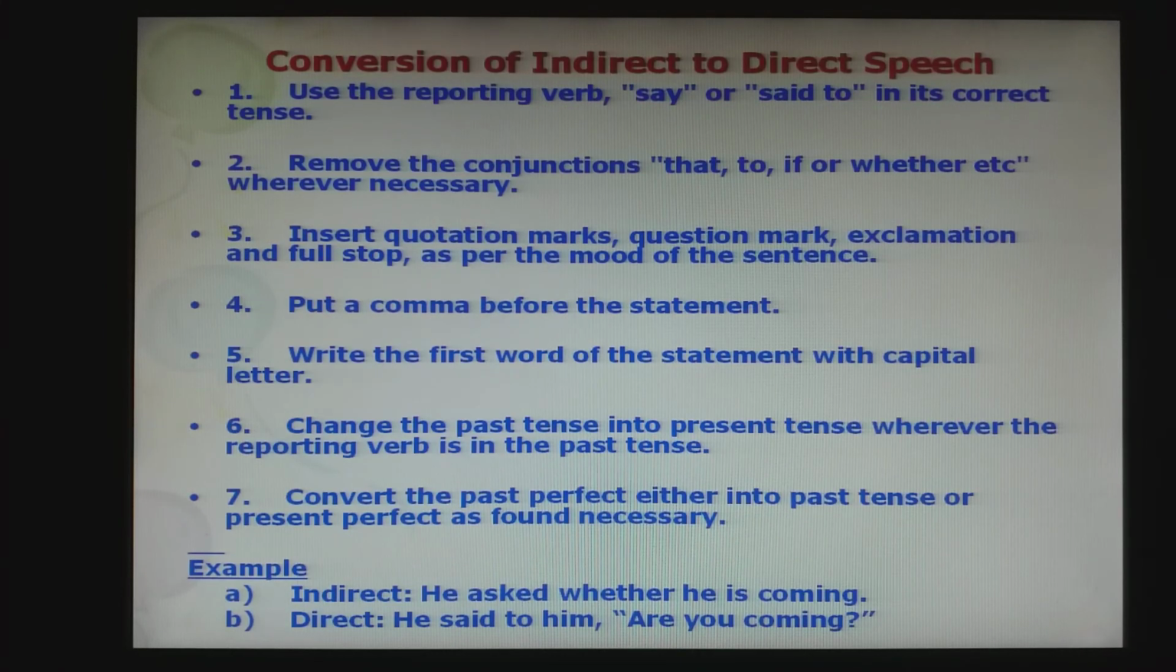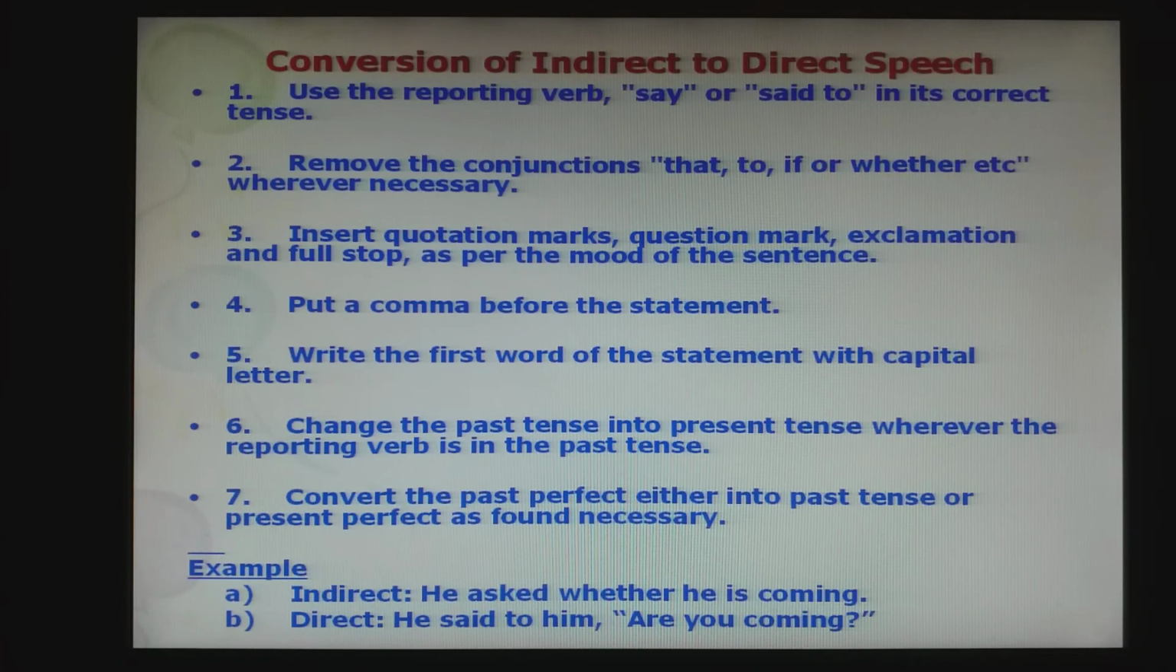Converting indirect to direct speech. Use the reporting verb say or said to in its correct tense. Then remove the conjunctions that or if, whether, etc. Then insert quotation marks, question marks, exclamation or full stop wherever necessary according to the mood of the sentence. Put a comma before the statement.